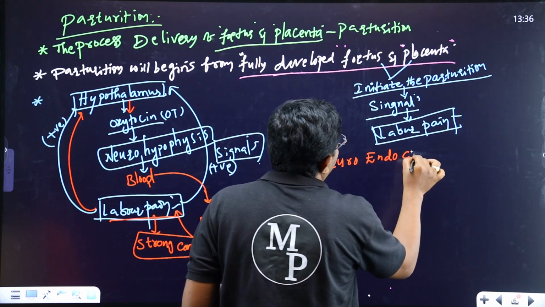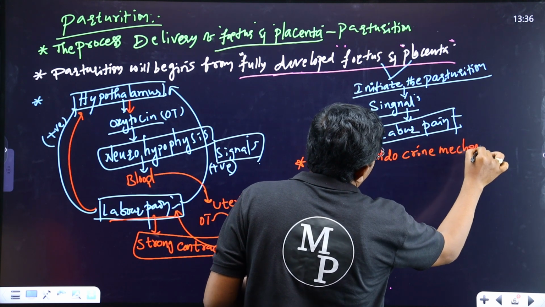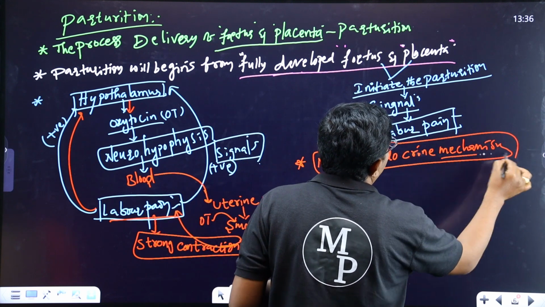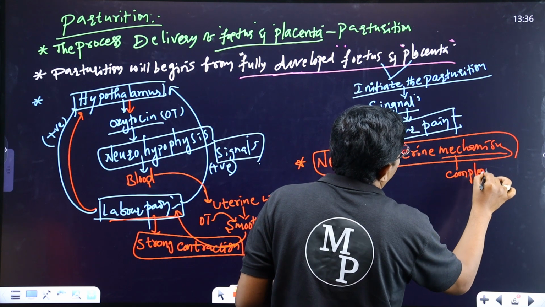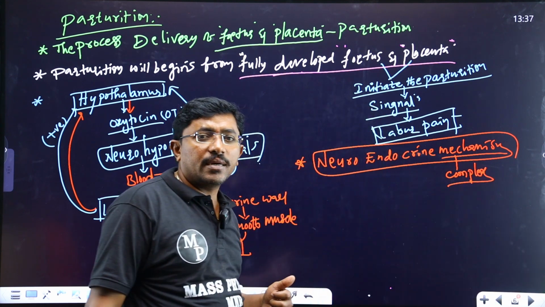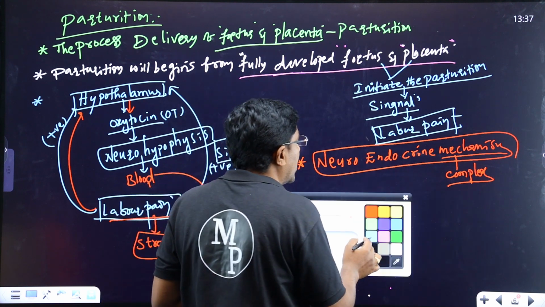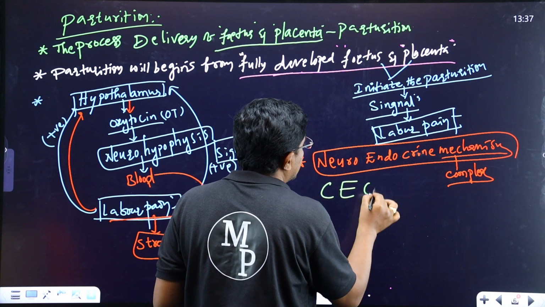The neuroendocrine mechanism is also called the neuroendocrine complex. In this complex, certain hormones are involved. These hormones are the CEO hormones.